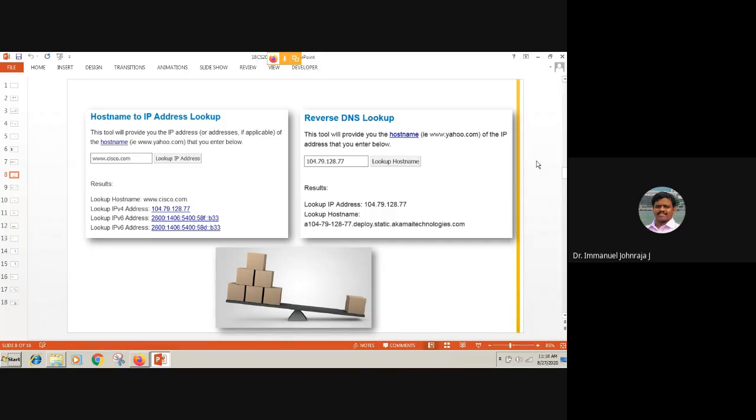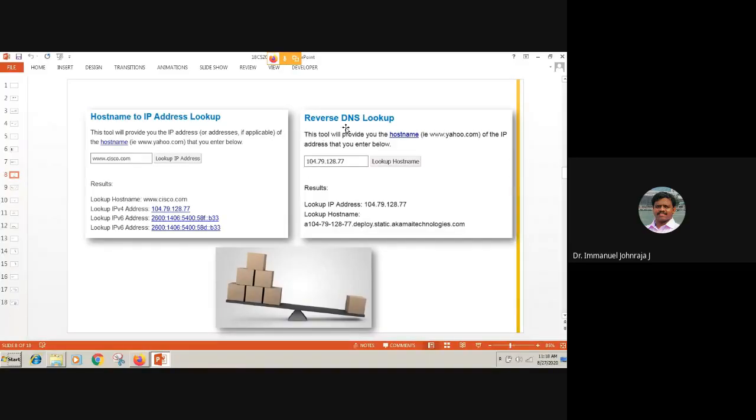But anyway, this website helps us to know the IP. For instance, one of the services it provides is to give the IP address of the given URL. When I typed www.cisco.com, I pressed lookup IP address. It gave me one of the IP addresses. This is again your URL to IP address.